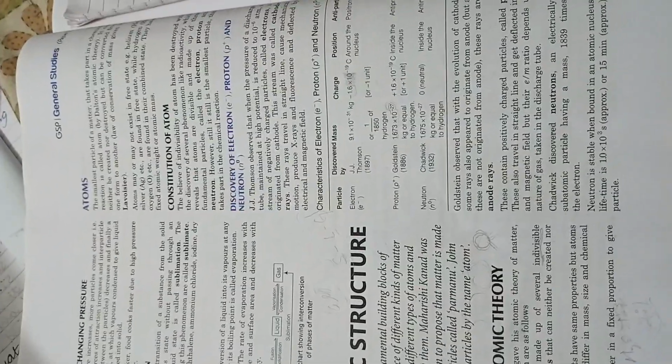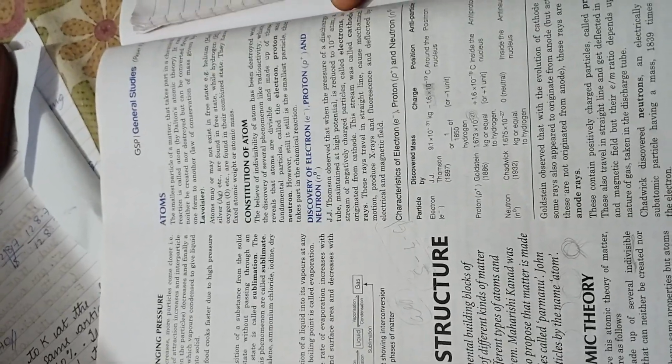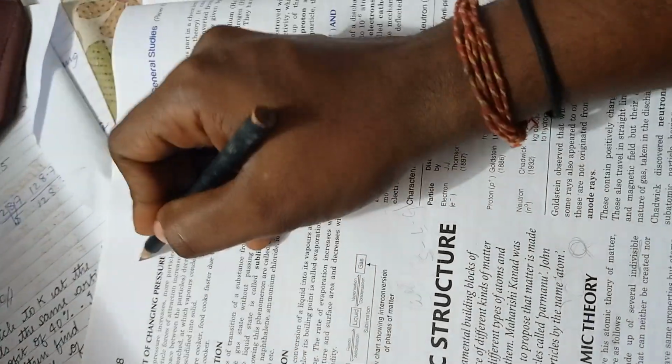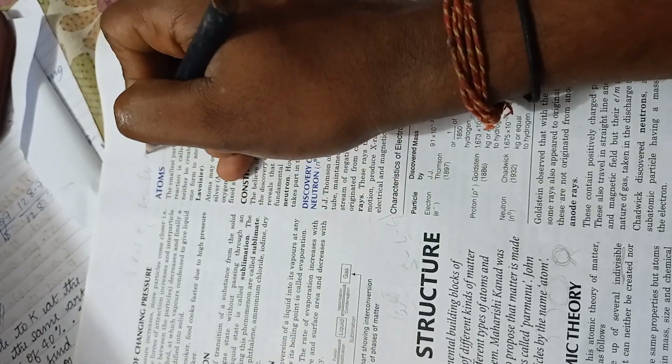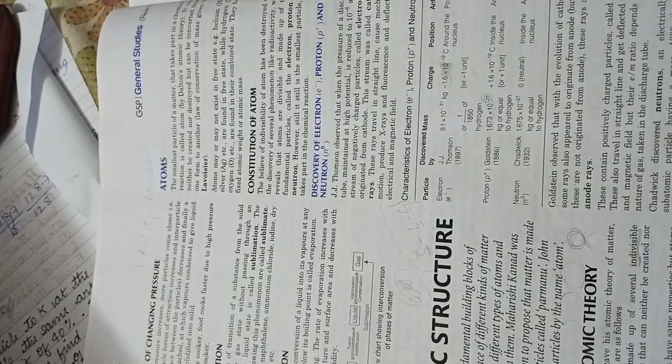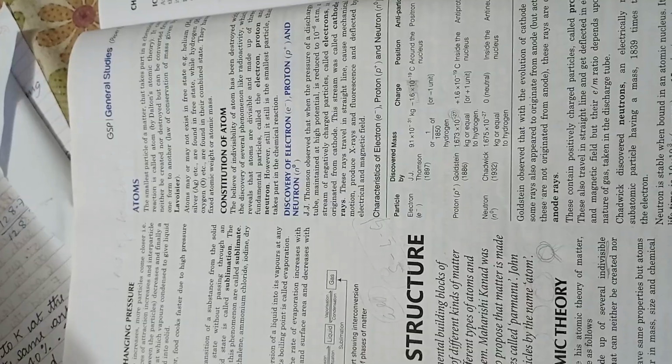Now coming to the point of the atom. What is an atom? An atom is the smallest particle, as I have said earlier. Many postulates were given by Dalton. He says that atoms can neither be created nor destroyed, and he gave two laws on that, called the law of combination. The law of combination has two laws: first is the law of conservation of mass, and second is the law of constant proportion.